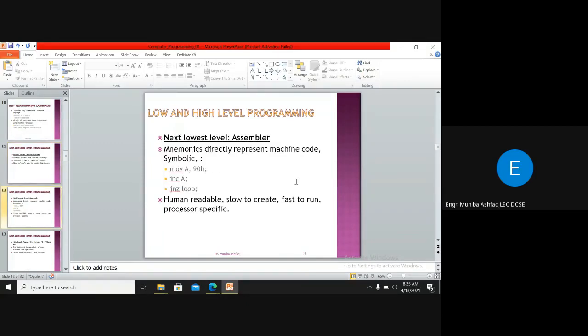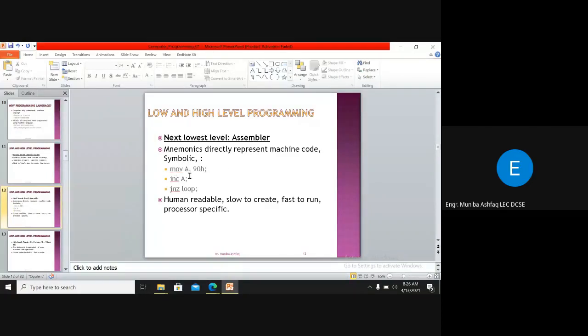And then the next level, a little higher than the lowest level, is the language called assembly language, right? Assembly language comprises some mnemonics. Mnemonics are abbreviations for doing some instructions, for doing some tasks. It directly represents machine code. It's symbolical. We have some symbolical representation, which eliminates ones and zeros instructions.